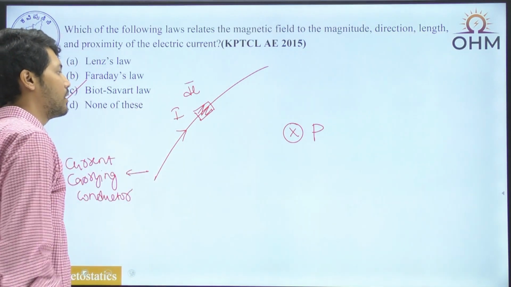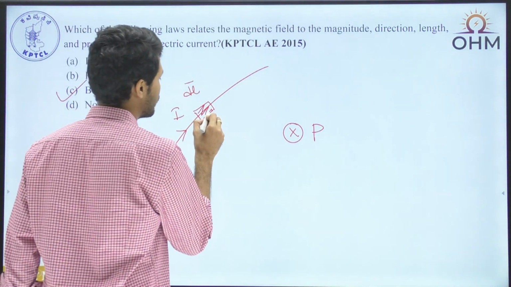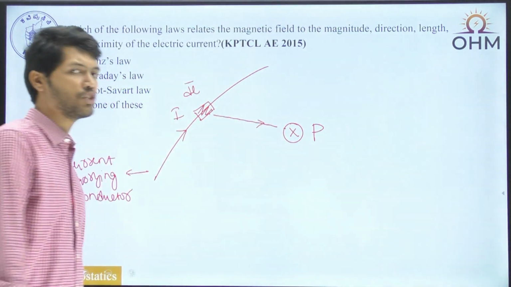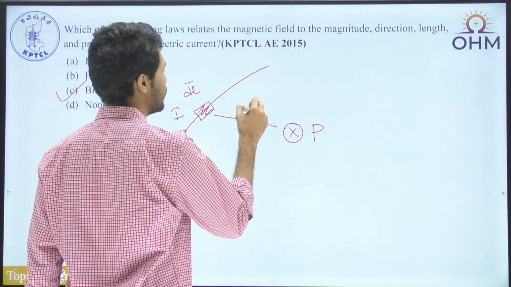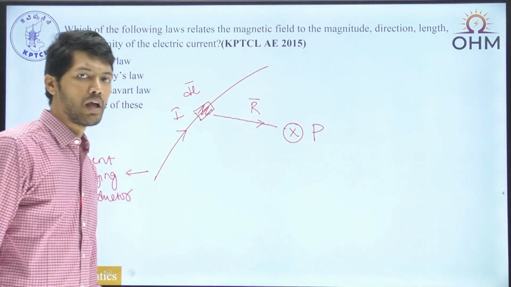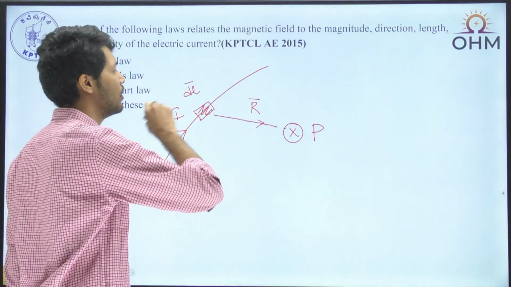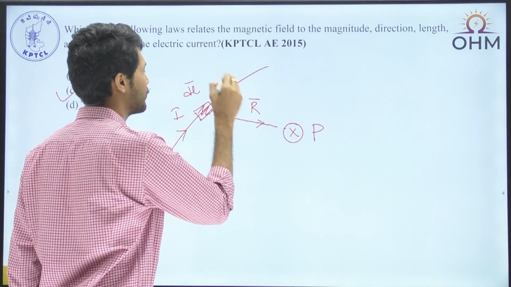The direction of dl bar is the direction of current itself. And we are taking a radial vector, from the differential length we have taken to the point of interest. Let me call this vector r bar. The angle made by this particular conductor with respect to r bar, the radial vector, let's call it alpha.